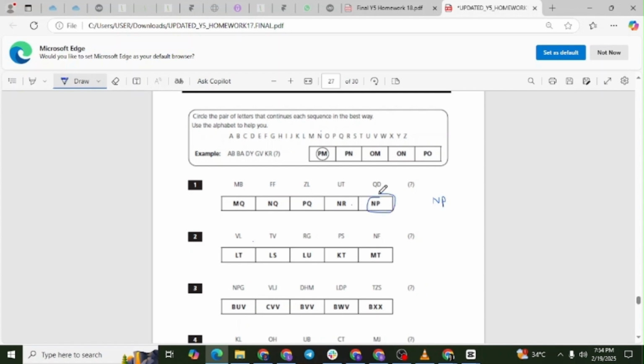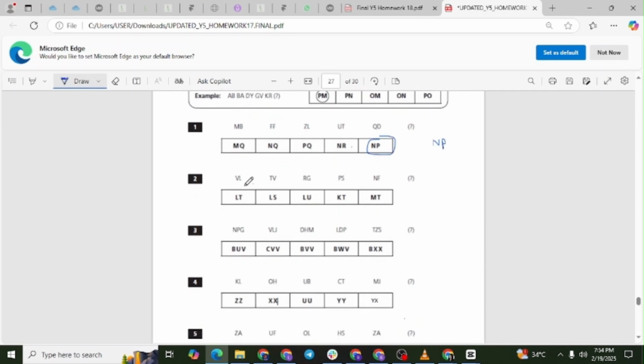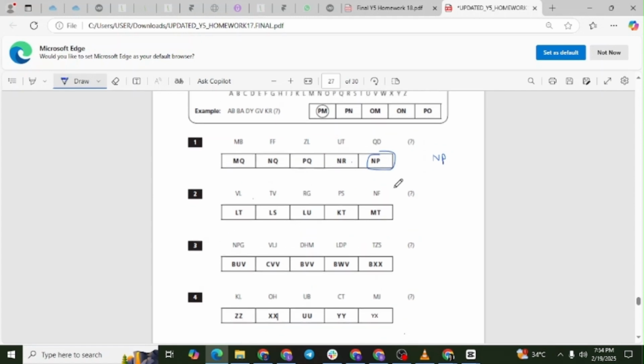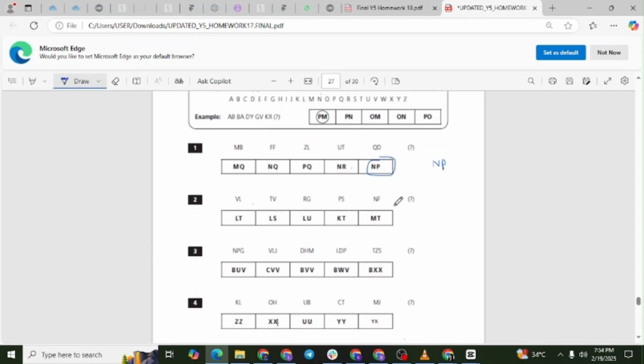Question 2. The sequence is V, L, T, V, R, G, P, S, N, F, and then what? First, let's look at the first letters. V, T, R, P, N, and then V is 22, T is 20, R is 18, P is 16, N is 14. The pattern is -2 each time. Continuing the pattern, N, 14, -2 gives us L.